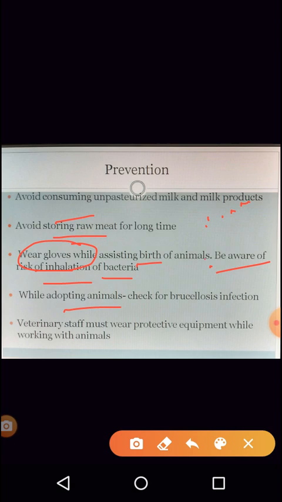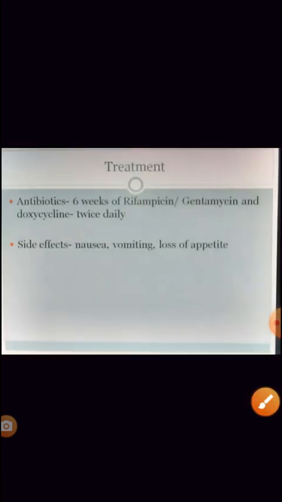Also, while adopting animals, make sure the animal is not infected, since it can spread through dogs also. Make sure that the dog or any pet is not infected by the organism brucella. The veterinary staff especially should wear protective equipment while working with the animals. Make sure all these things are there.